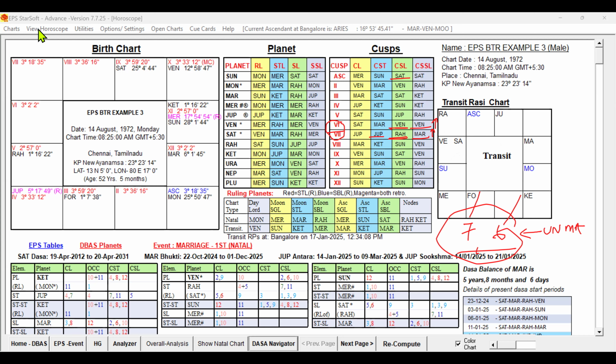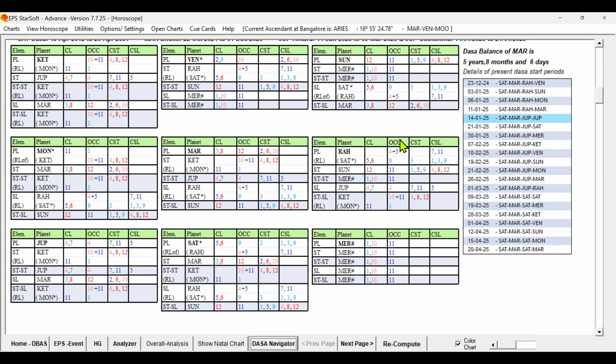Now let us check the event, destiny, marriage. So now we are on the EPS table. We have to check the 7th sublord. For the given time, the 7th sublord is Rahu, that we already discussed. Rahu is the 7th sublord planet, in the star of a planet Sun, 12th lord occupying the 11th house, and 159 star lord and 4, 8, 12 cusp of Sun.